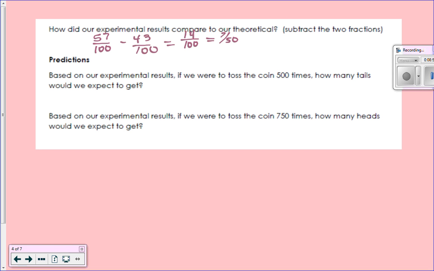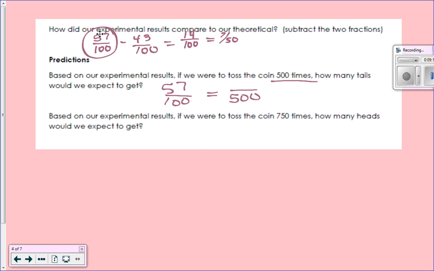So based on our experimental results, if we were to toss the coin 500 times, how many tails would we expect to get? So we got 57 out of 100, right? So we can set up a proportion.